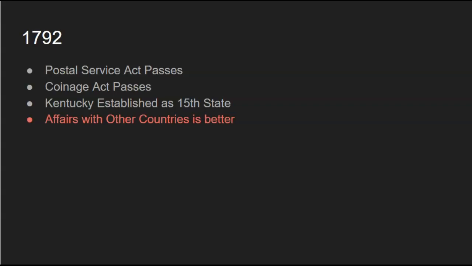Next, 1792, the final year before the election, of course, we have the Postal Service Act. That passes. The Coinage Act still passes. Kentucky is still established as the 15th state. And our affairs with other countries are better because John Adams is a lot better with foreign affairs than George Washington. He's better at talking, just to say. He's better at politics. So that is everything to do.